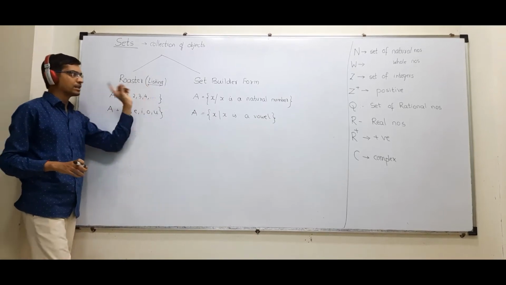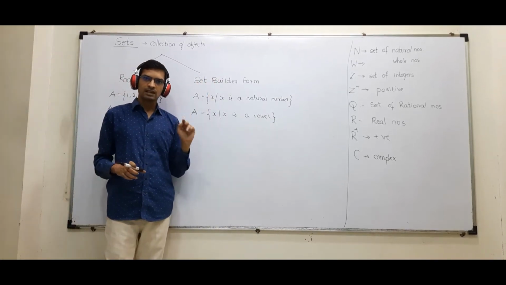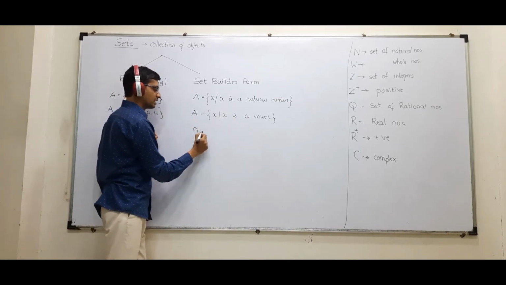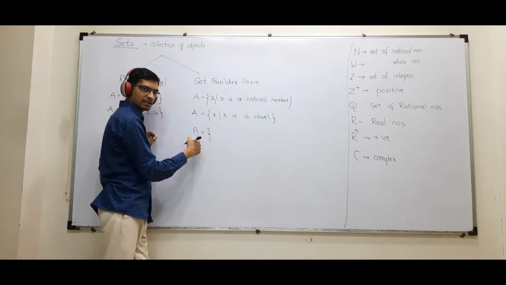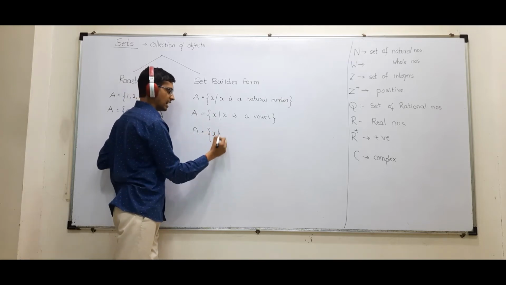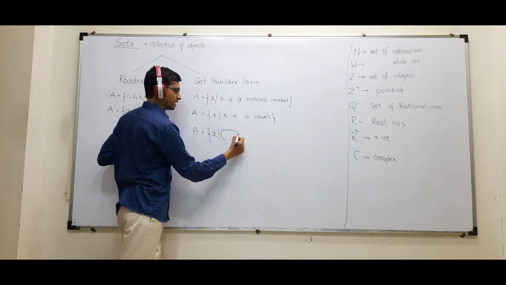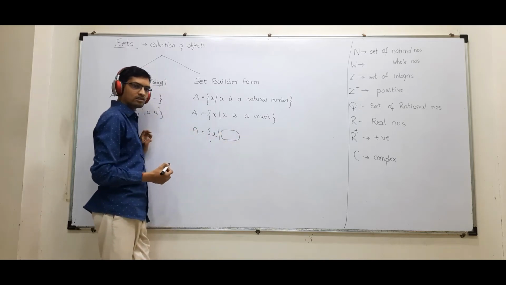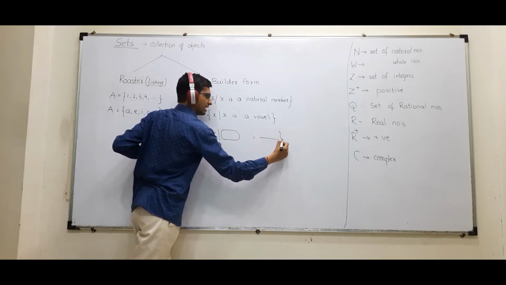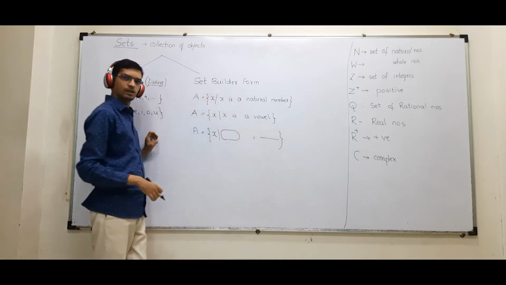Understood? Listing method and set builder form. The idea will be clear. I'll just give a brief idea. We start with a set equals x, the variable, such that what is the condition of x, we will write here, or what is the formula of x, we will write here, and where it starts and where it ends, I'll write here. Okay?